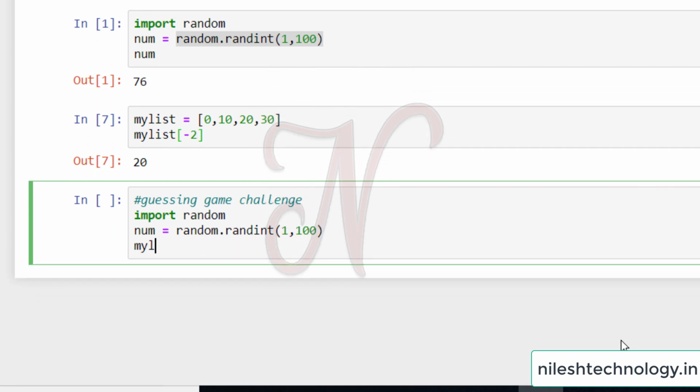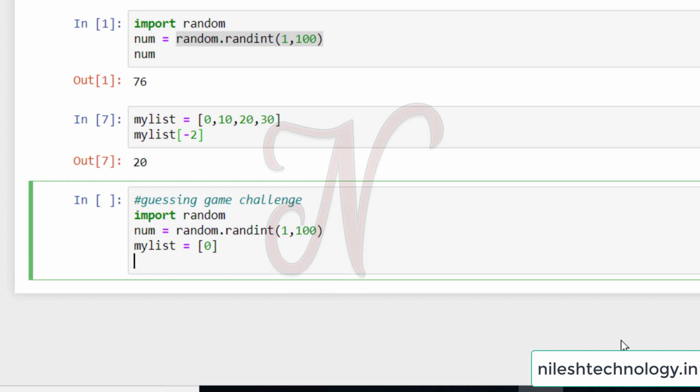Next we create a list. My list is equal to 0. 0 is the default number, which means there is one number in that list, so the default number is 0. Then there is an infinite while loop.